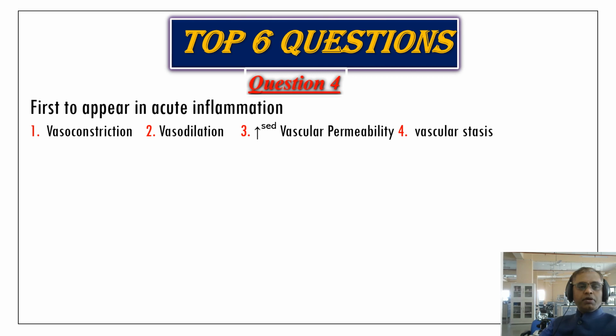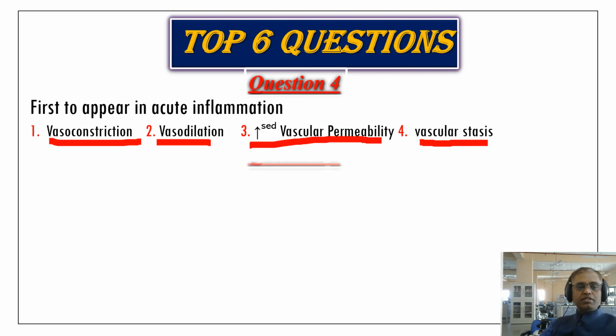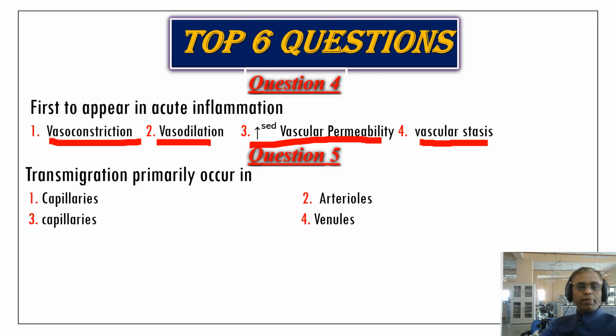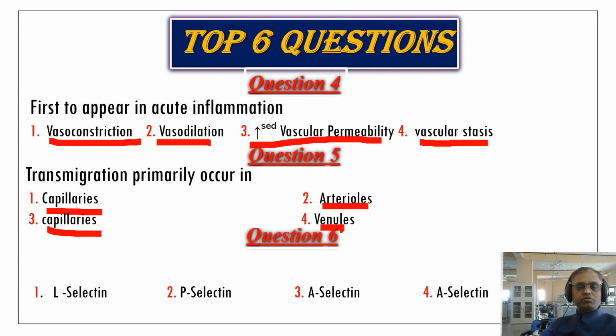Question number 4, first to appear in acute inflammation: vasoconstriction, vasodilatation, increased vascular permeability, or vascular stasis. Question number 5, transmigration primarily occurs in capillaries, arterioles, or venules.